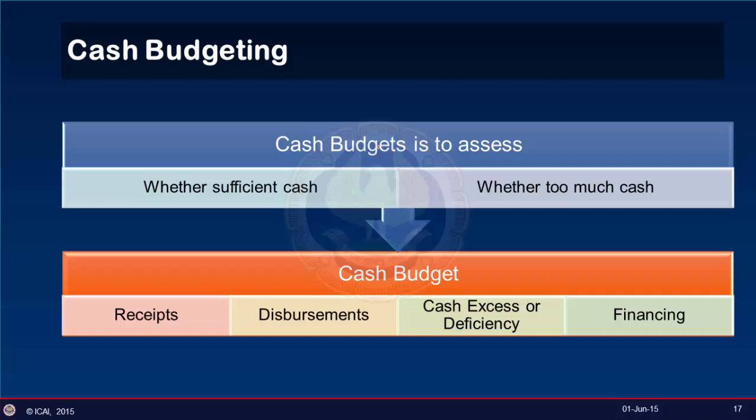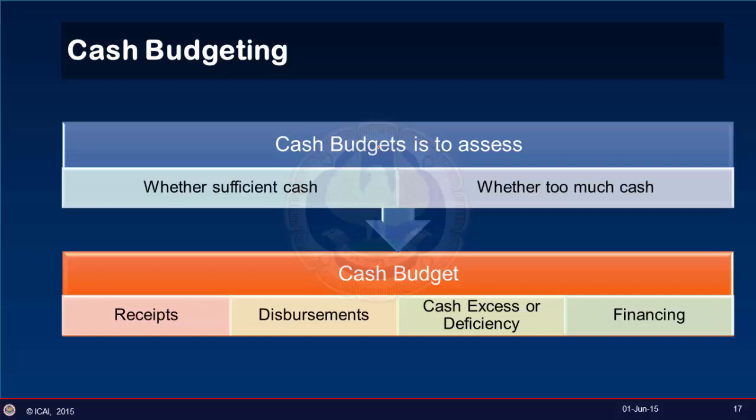Now, many financial and business decisions are taken on the basis of cash budget. For example, how much credit to be given to the customer, how much funding to be taken from outside sources. Now, cash budget is a detailed plan showing how cash resources will be acquired and used over some specific time period. Broadly, a cash budget has four major sections: the receipt section, or the inflow section, disbursement section, or the outflow section, the cash excess or deficiency section, and the financing section.